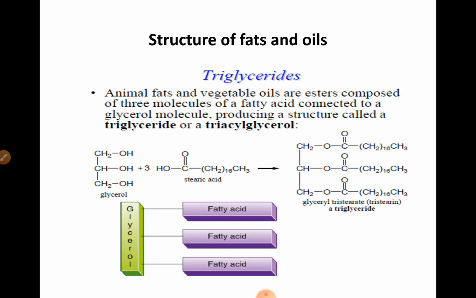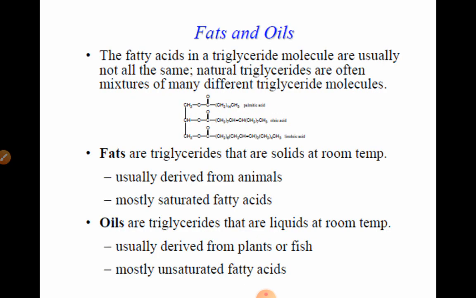Three fatty acids are connected to one glycerol, hence we call it a triglycerol or triglyceride. The fatty acids in a triglyceride molecule are usually not all the same. Natural triglycerides are often mixtures of many different triglyceride molecules.